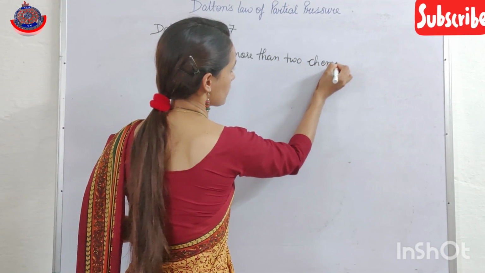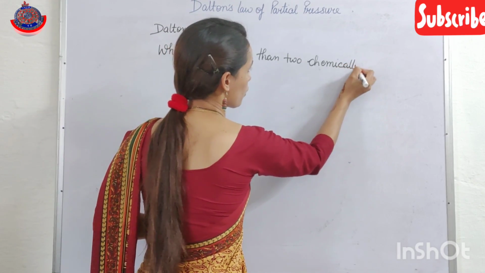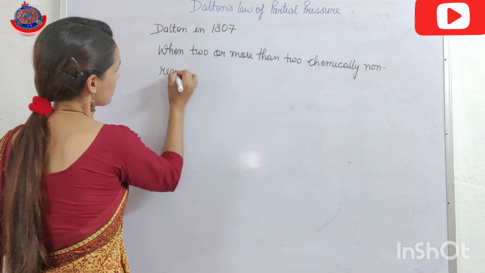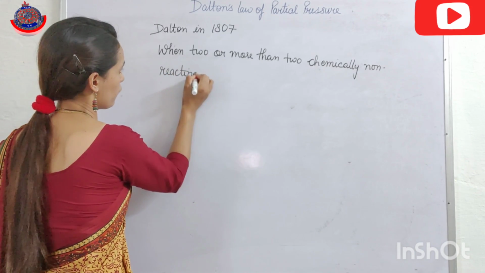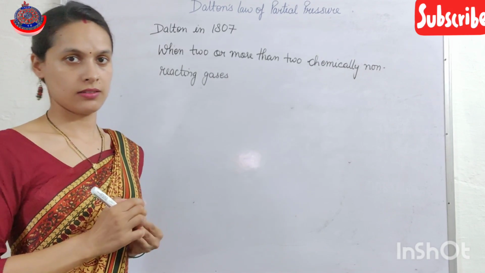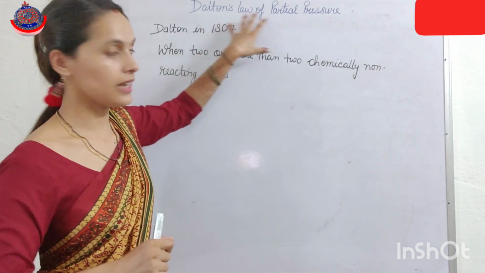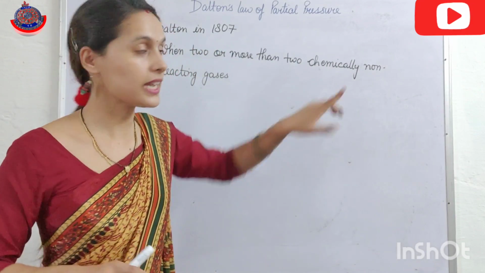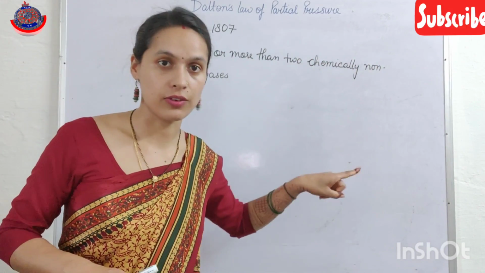And according to Dalton's law, when two or more chemically non-reacting gases, very, very important in this Dalton's law, is that the gases should be chemically non-reactive.